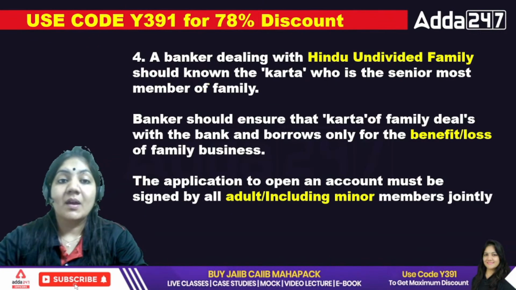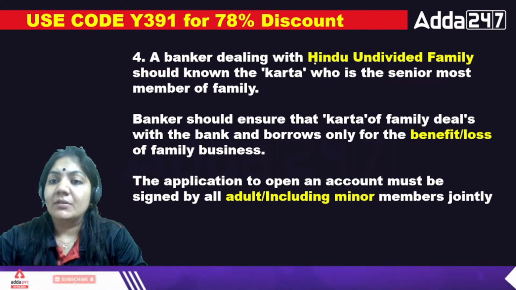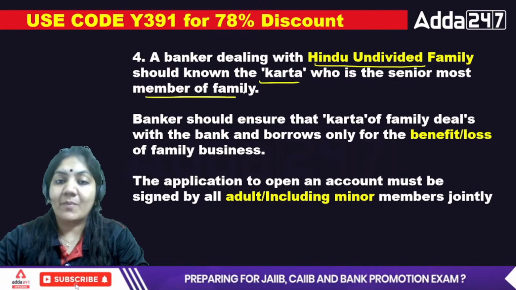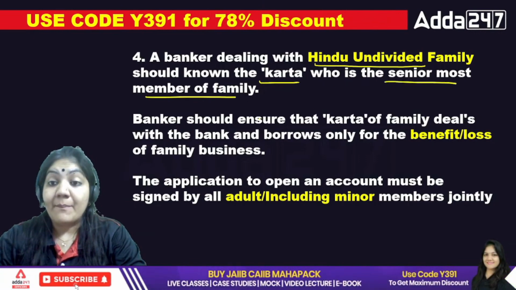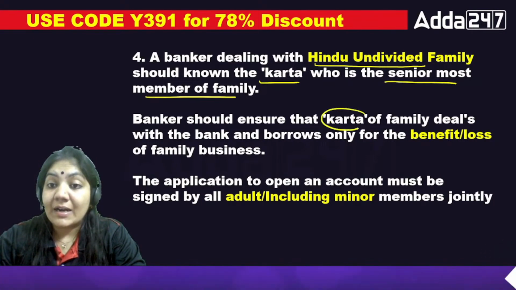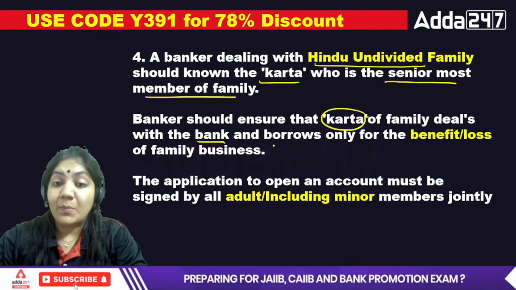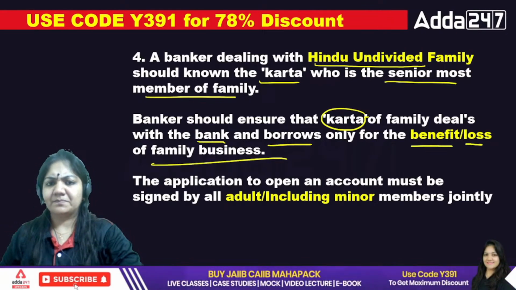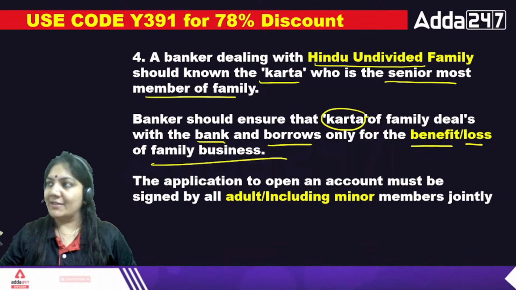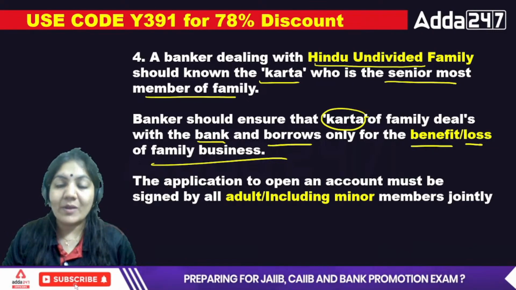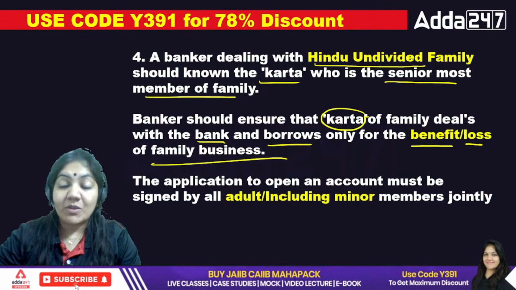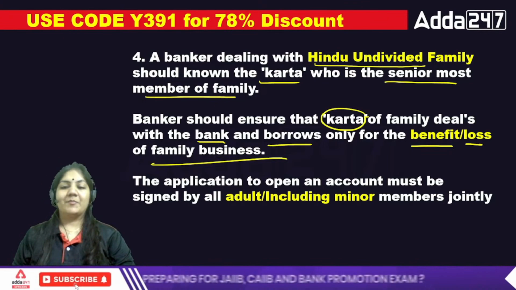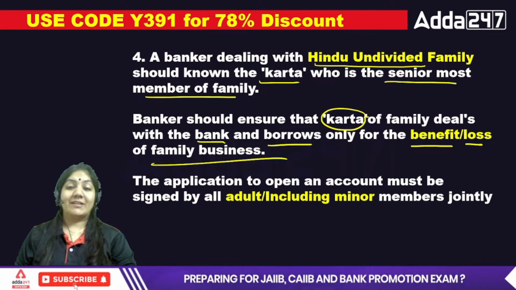Okay, next. A banker dealing with the Hindu undivided family should know the Karta, who is the senior-most member. We have learned this. The banker should ensure that the Karta of the family deals with the bank and borrows only for the benefit or loss of the family business. It means that if the Karta is going to the bank for borrowing money, that money should be used for what? Benefit for the family business or loss for the family business? I think that is very easy.